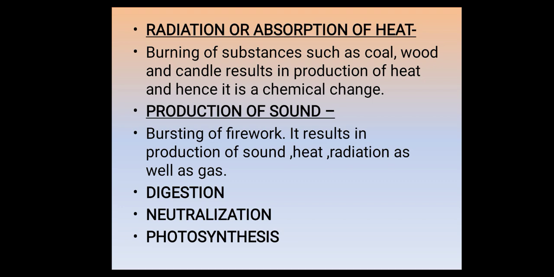Digestion is an example of chemical change which happens in our body. Once we take in the food, we chew the food, and certain changes occur in the food, and new substances are formed in the process of digestion. What is digestion? Breakdown of complex food substances into simpler form. So here it is also one of the examples of chemical change.